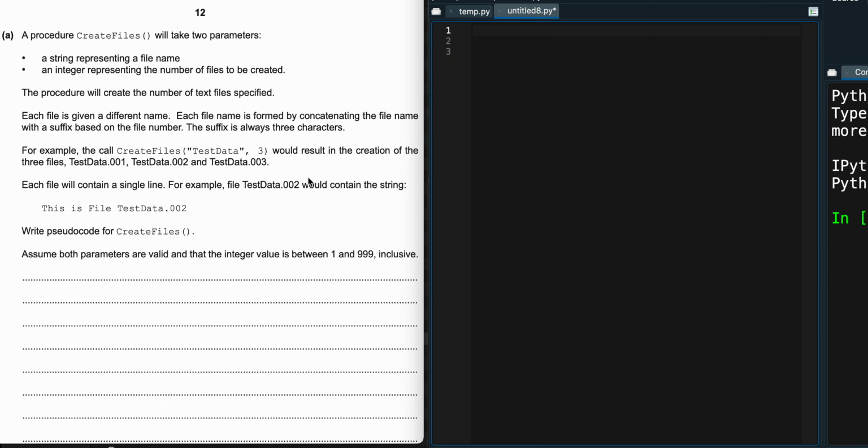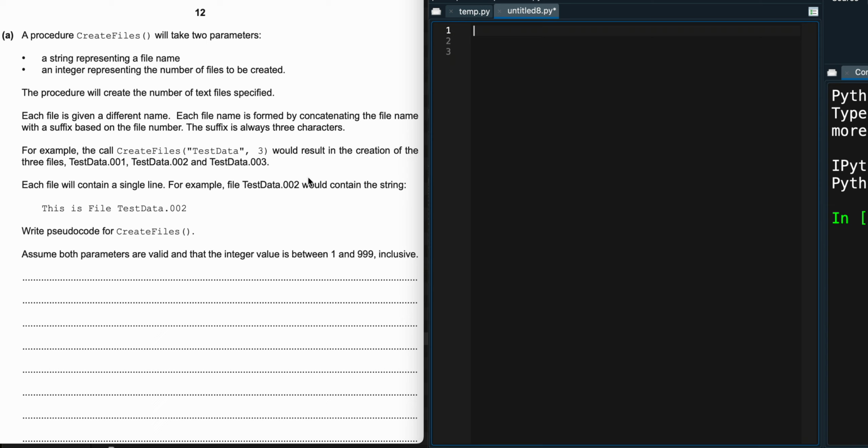We are being told that a procedure called CreateFiles will take two parameters. One is a string representing a file name, then an integer representing the number of files to be created. The procedure will create the number of text files specified. Each file is given a different name, formed by concatenating the file name with a suffix based on the file number. The suffix is always 3 characters.